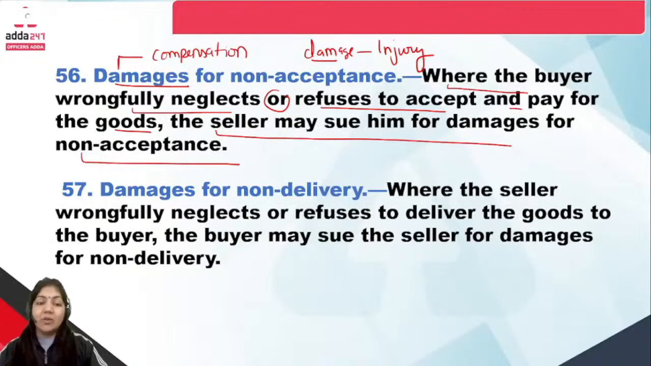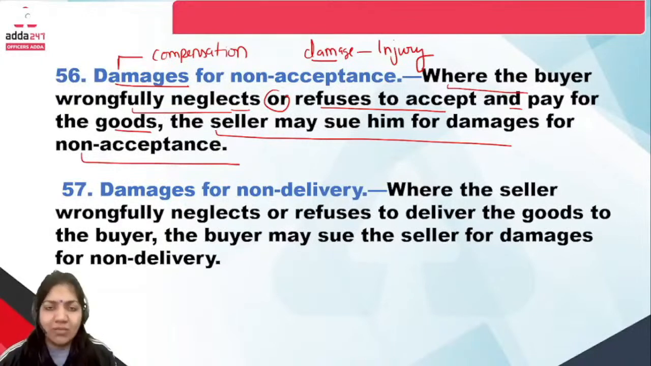The buyer wrongfully neglects means, you know, carelessness. Wrongfully neglect means it's your legal duty that you have to do that thing and you are not doing it. So there must be neglect in the legal duty. If the buyer neglects the legal duty and refuses to accept and pay for the goods, then the seller may file a case for damages. Damages means compensation for the non-acceptance. If the buyer has given a genuine reason, then it is fine, but otherwise you have to give a genuine reason.